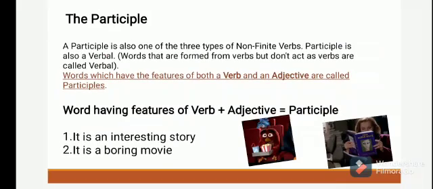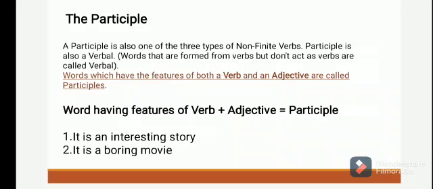A participle is also one of the three types of non-finite verbs. Participles are verbal words that are formed from verbs but do not act as a verb.